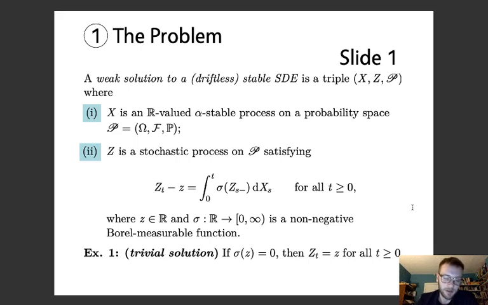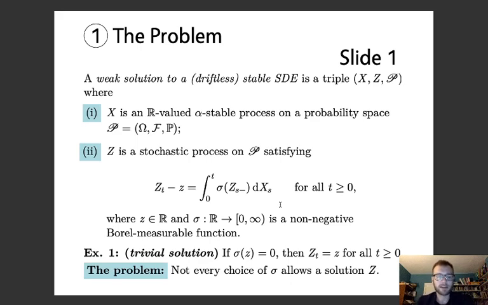One example of a weak solution is a trivial solution. If sigma is equal to 0 at the issuing point z, then one possible solution to this integral equation is that Z doesn't move at all, it just stays at the issuing point for the entire time. So it's one possibility, but there are far more interesting possibilities, and we'll use the term non-trivial to describe any weak solution for which the solution process is not just this constant process.